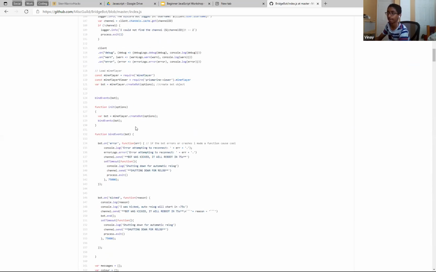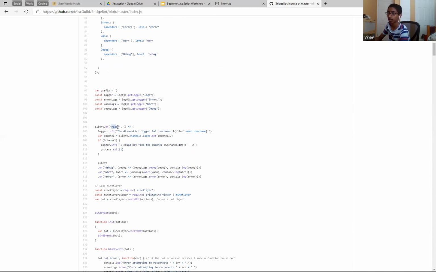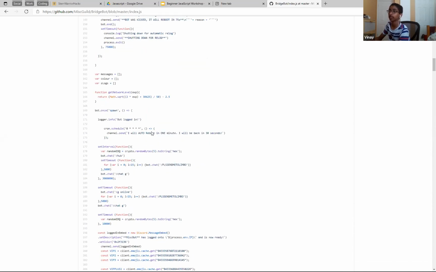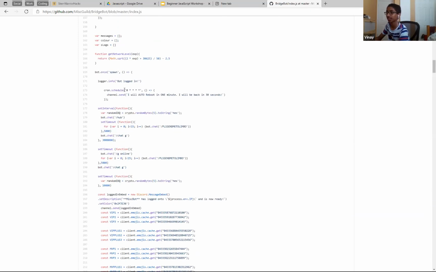And see, this client on ready. So when it's ready, this client, etc. As you can see, it's declaring an array, another array, and this is a function. You probably don't know what this is used for actually, but yeah.